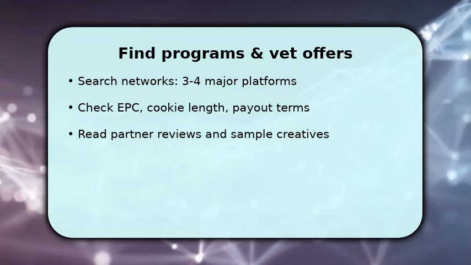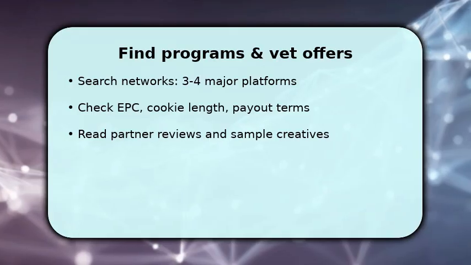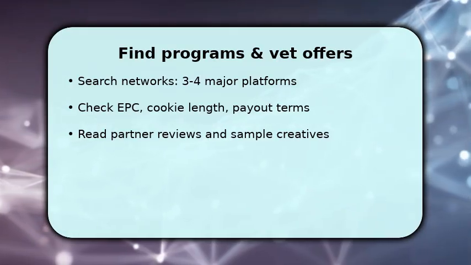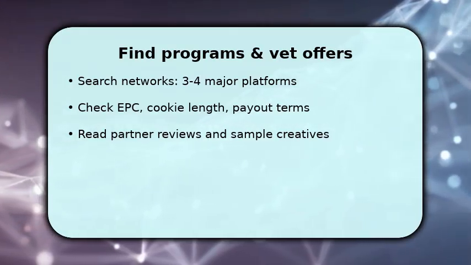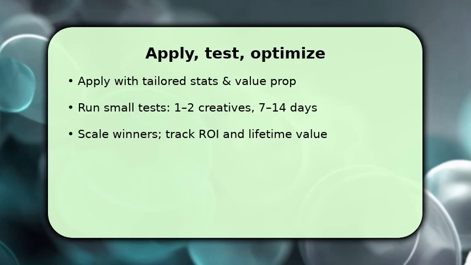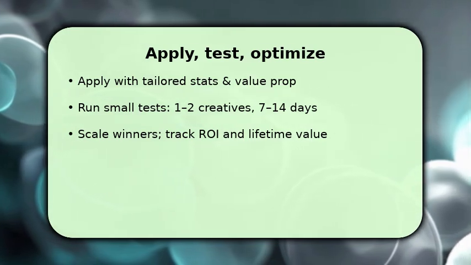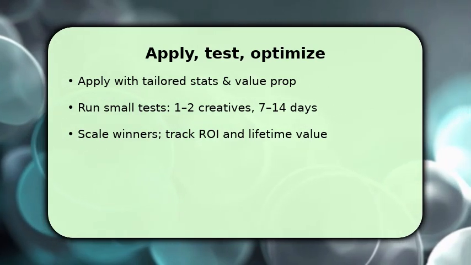When you have shortlists, reach out to affiliate managers with tailored pitch lines and your metrics. This moves you from browser to approved partner. You apply using a concise pitch that highlights your unique value, traffic stats, and conversion examples.